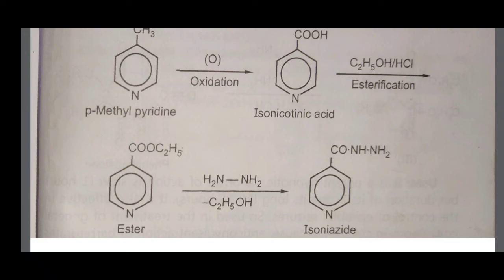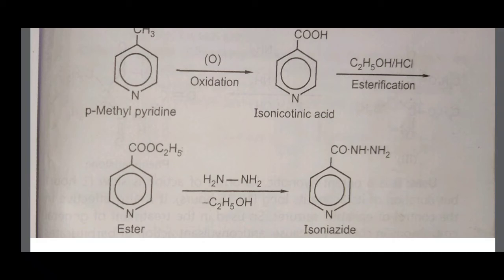Simple reaction: paramethylpyridine undergoes oxidation, the CH3 group is converted to COOH. Then this acid reacts with ethanol, that is esterification, forming the ester, and when the ester reacts with hydrazine, an ethanol molecule is released, forming isoniazid. Here the COOC2H5 group is converted to CONH2. This is the synthesis of isoniazid.